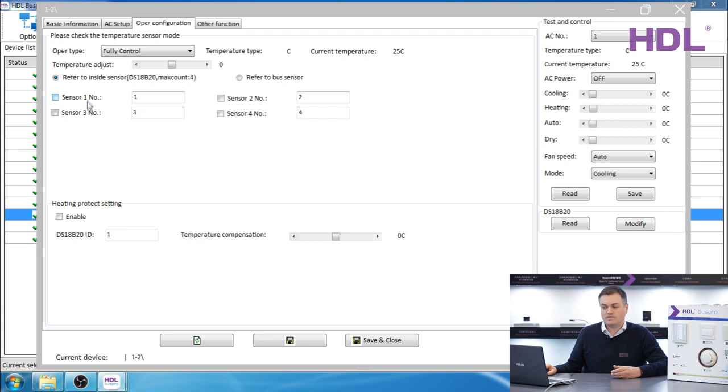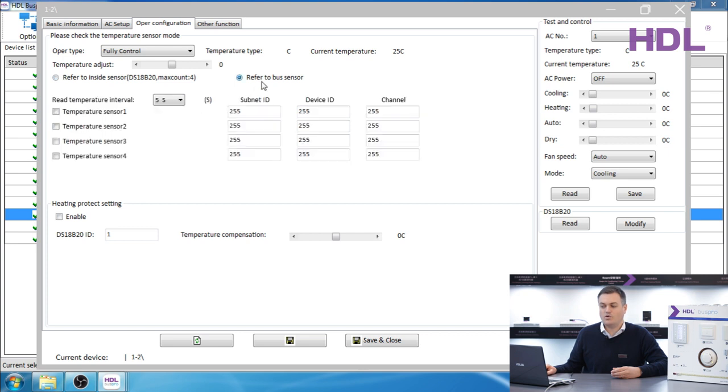Regarding the temperature, we can use the included digital sensor. Up to 4 can be used. You can connect them. They are the type DS18B20. You can use them by ticking these. Or you can use the bus sensor from the DLP, for example. In this case, we'll use the DLP sensor.